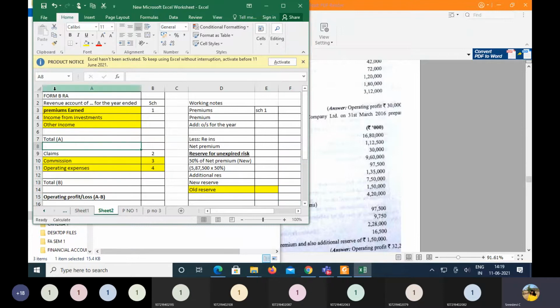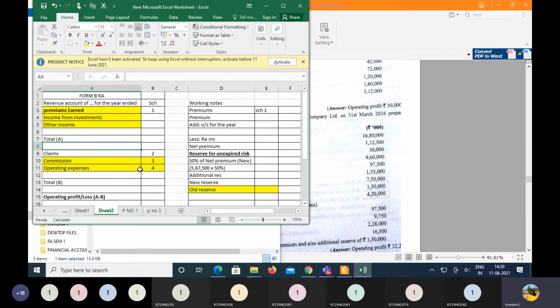So here, let us quickly have a recap of the revenue account. That is, under the revenue account of the general insurance companies, we are going to show only the premiums which have been earned by the company, followed by the income from the investments, then the other income. In this, the one income which is not shown as per the LIC is the consideration for the annuities granted.